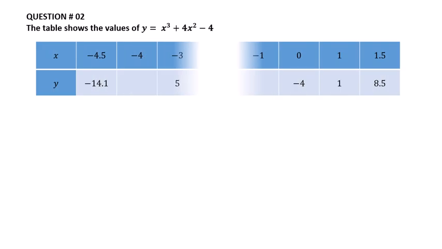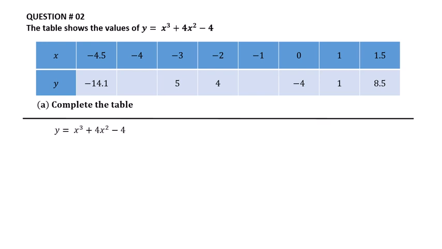Question number 2. The table shows the values of y equal to x cubed plus 4x squared minus 4. These are the x values and these are the y values. We have to find these values: the blank below minus 4, the blank below minus 1. So complete the table.